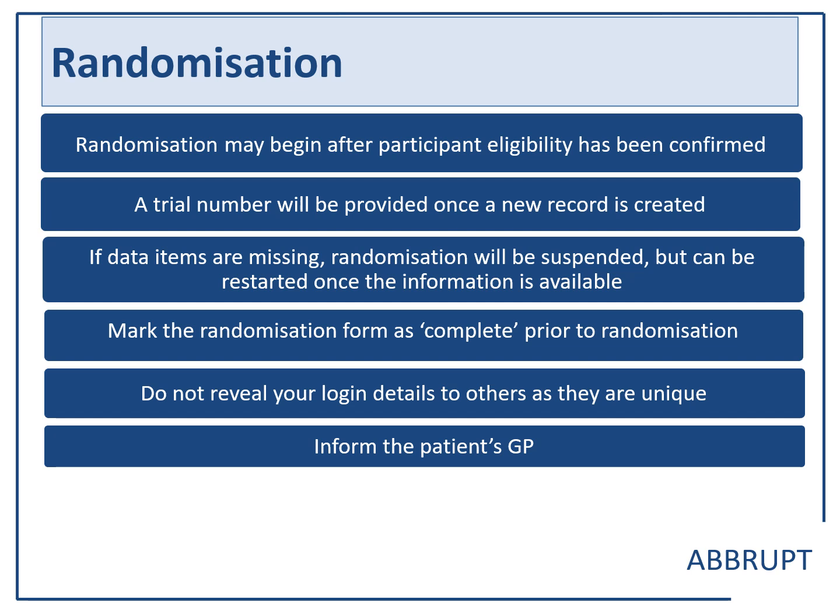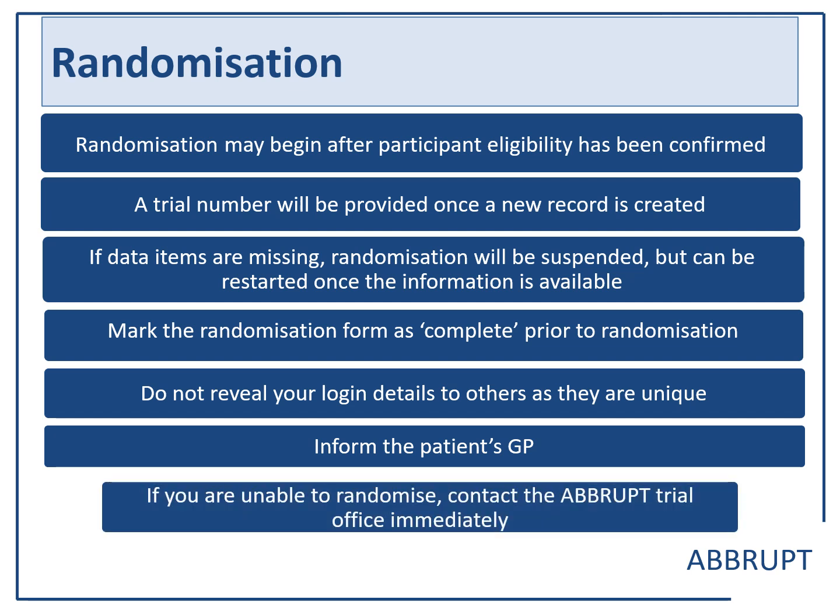With patients and legal representatives' consent, inform the patient's GP of their participation in the trial using the ABBRUPT Trial GP letter. If you are unable to randomise for whatever reason, please contact the ABBRUPT Trial office immediately.